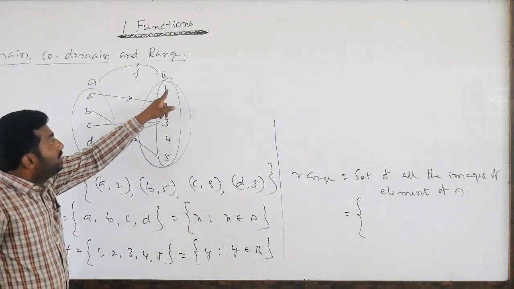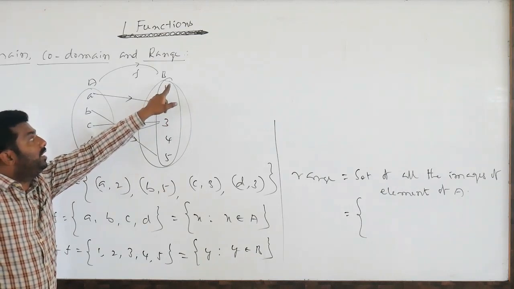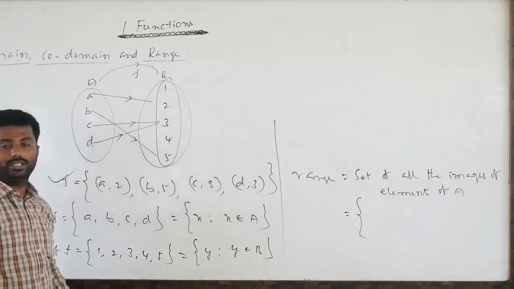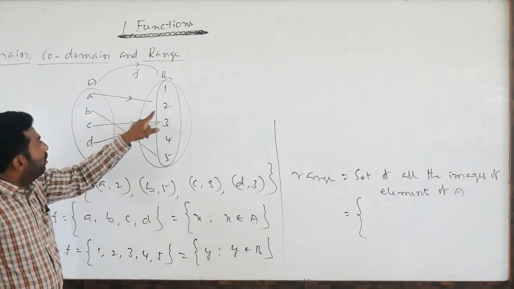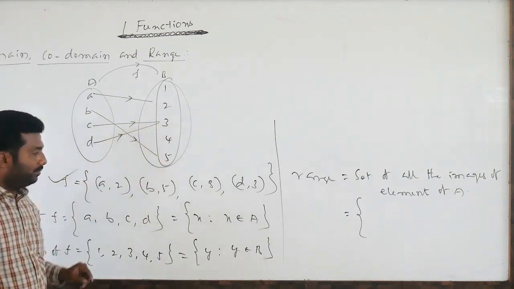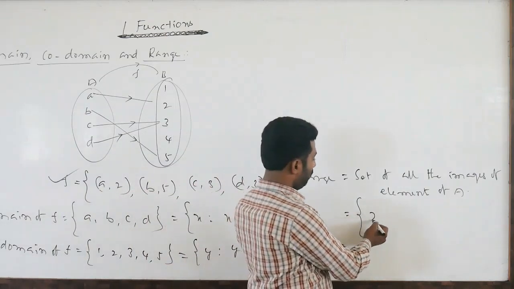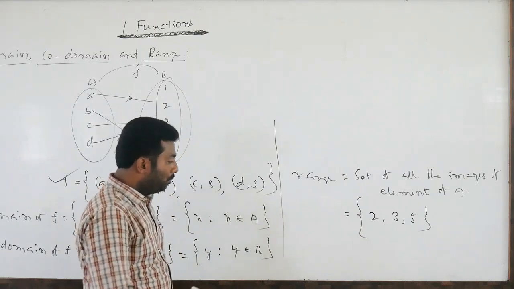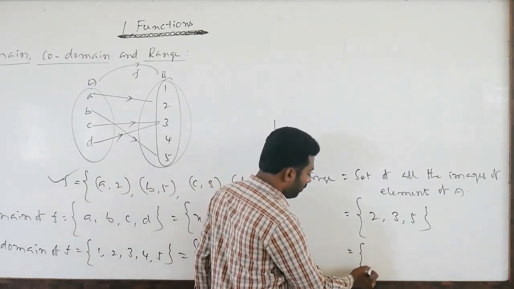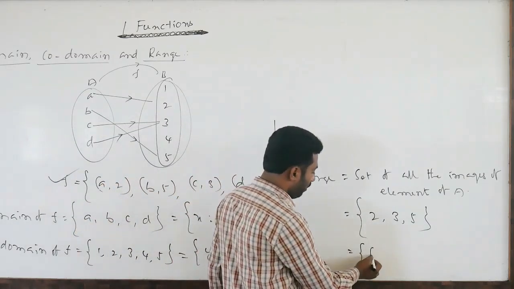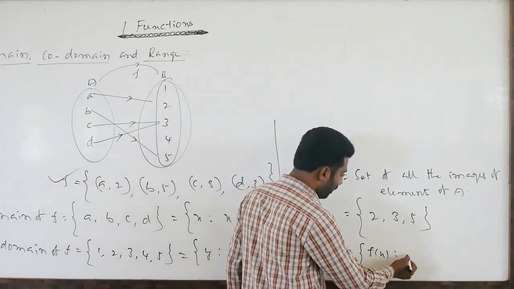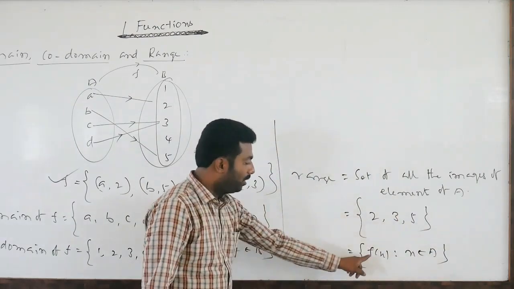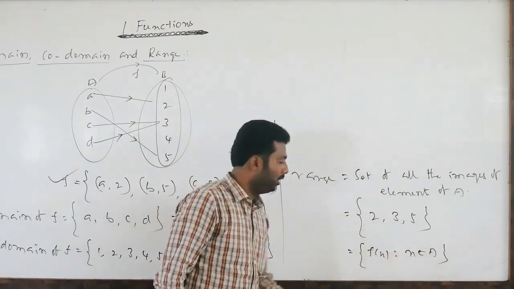Image elements are like those female persons who are having babies, meaning they are the images. So 2, 3, 5. These are the images. So how to represent it in set builder form? This is f of x such that x belongs to A.